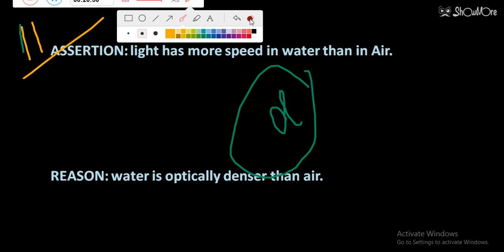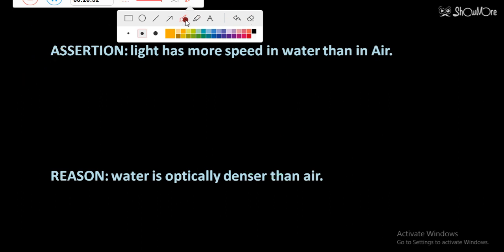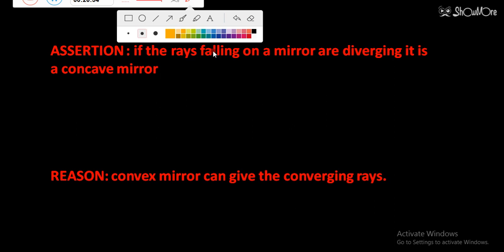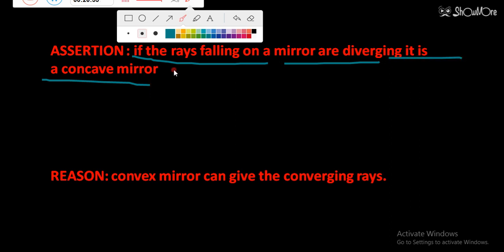The next question is, if the rays falling on a mirror are diverging, then it is a concave mirror. Basically, a concave mirror is used to converge the rays.